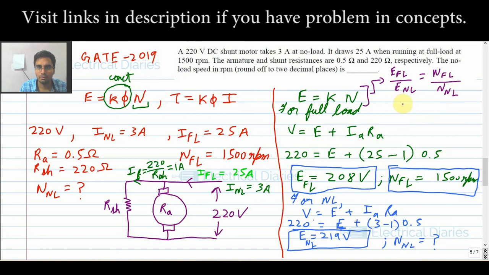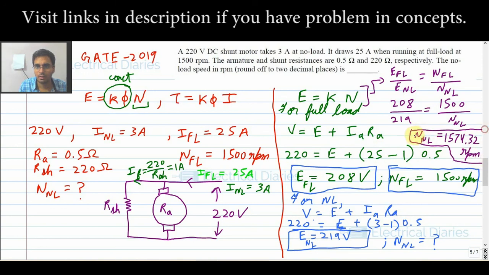So E full load is 208 divided by E no load 219 is equal to N full load 1500 divided by N no load, which I have to calculate. N no load comes out to be 1574.32 RPM. So this is the answer.